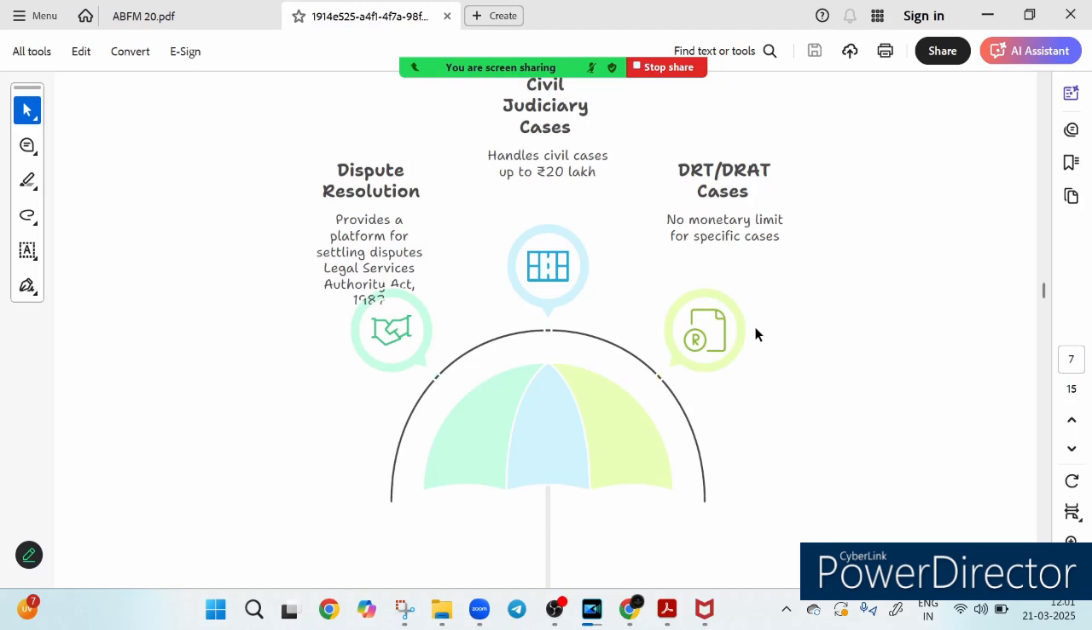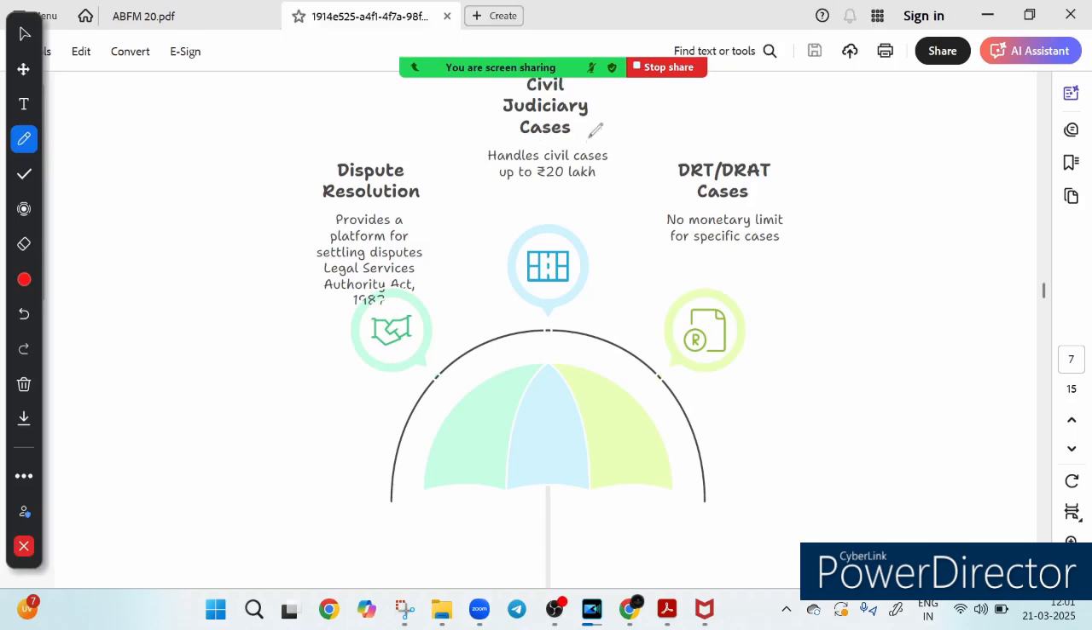It is a unique dispute resolution mechanism under the LSAA, remember this, the Legal Services Authorities Act 1987, designed to settle cases amicably. It handles civil judiciary cases. Lok Adalat can resolve civil cases up to 20 lakh, making justice accessible and efficient.